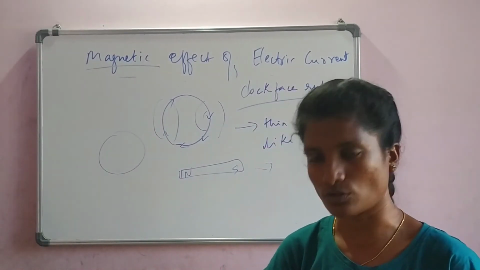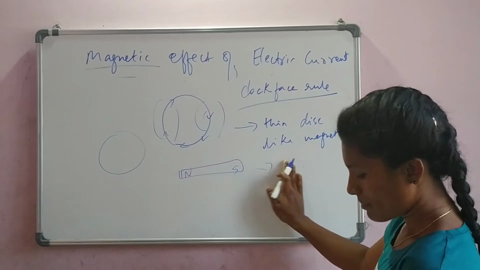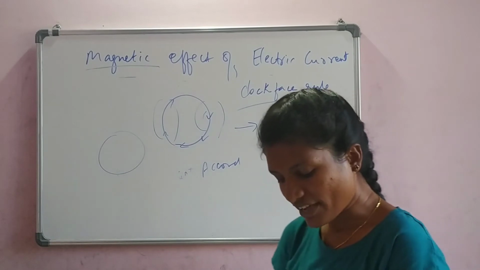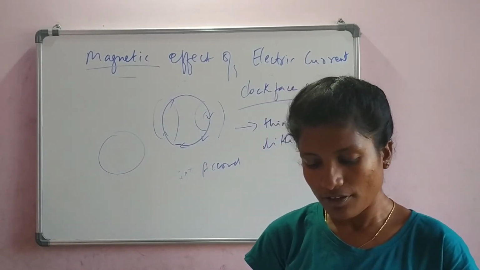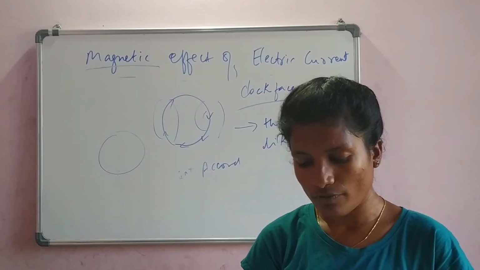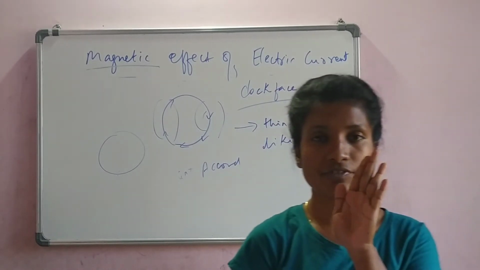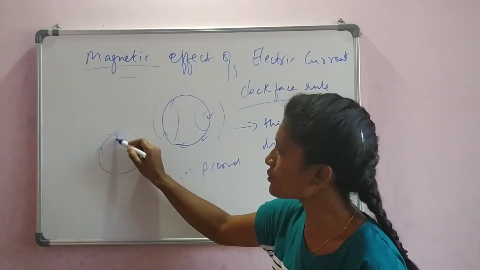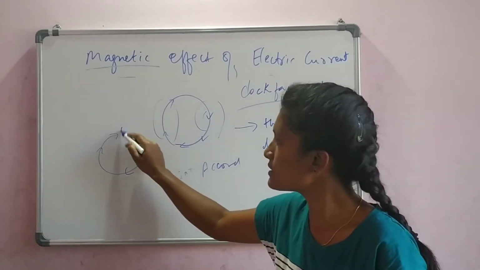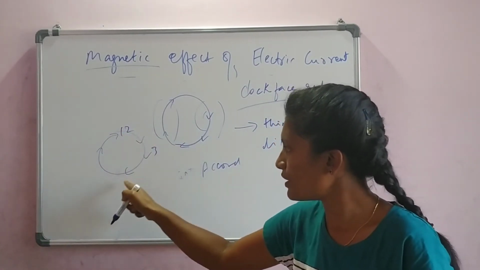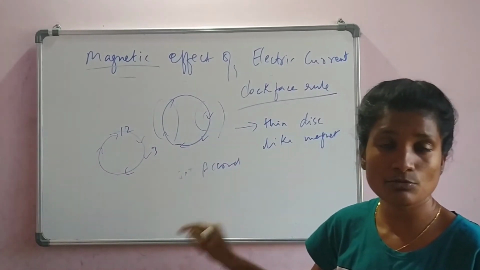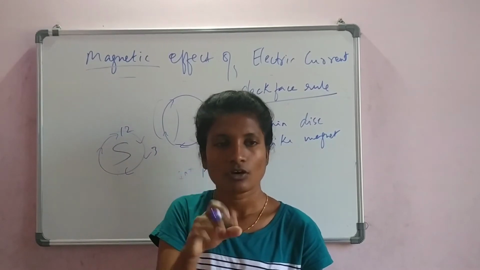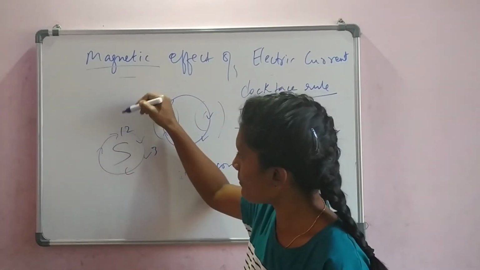Which is north, which is south? It is told by the clock face rule. If the current along the circular wire is in the clockwise direction, then the front facing face is called south. In this coil, if the current is going in the clockwise direction, clockwise is what? This is 12, this is 3, going from 12 to 3. This is clockwise. If the current is moving in the clockwise direction, then the front face of the magnet is south. Obviously, the back face is north.